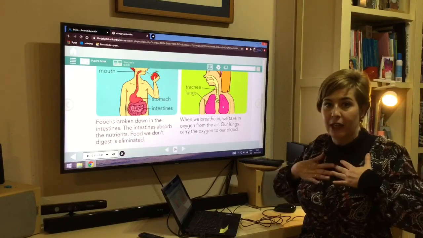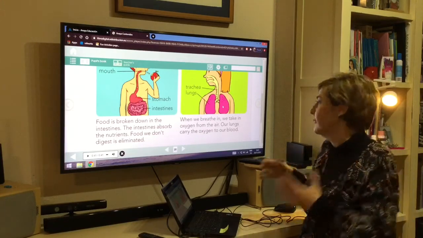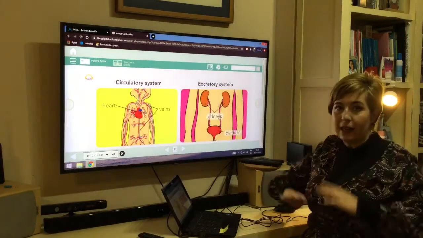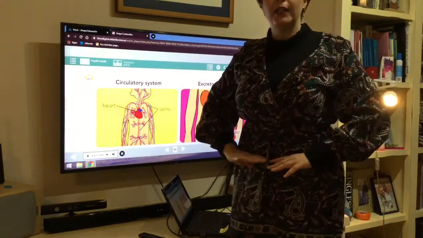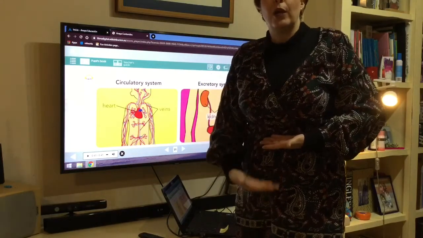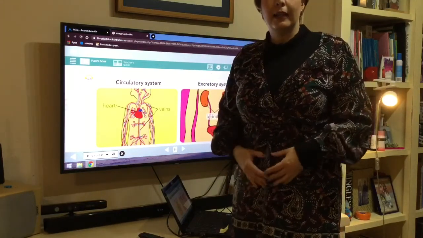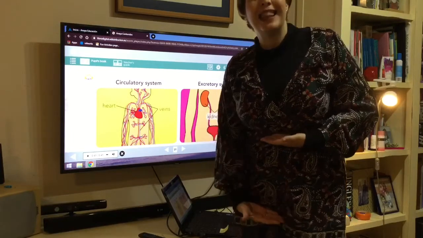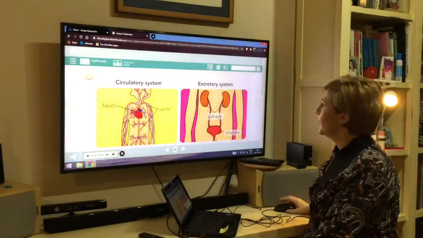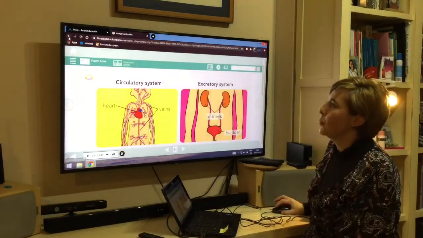The lungs are here at the chest, and the kidneys are at the lower trunk. The upper trunk, lower trunk. The excretory system is at the lower trunk. At the lower trunk, okay? Let's go one by one.